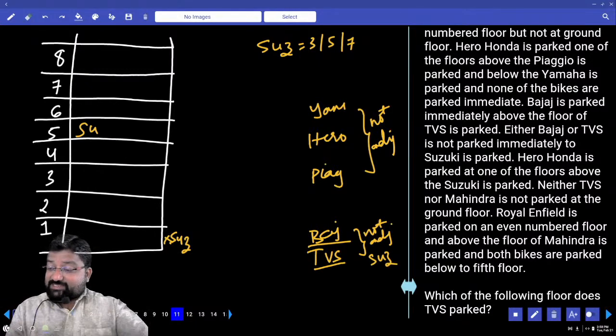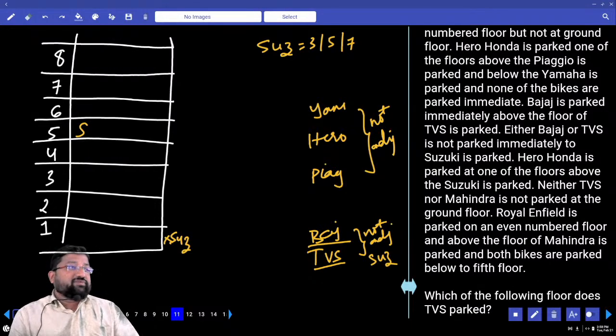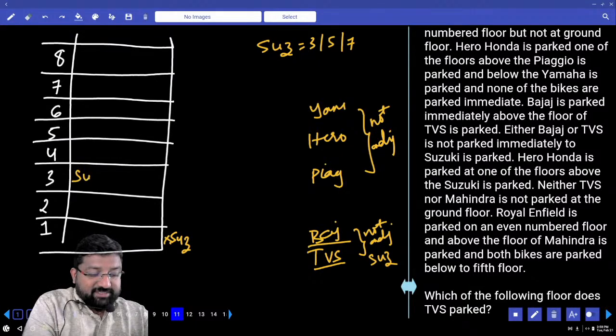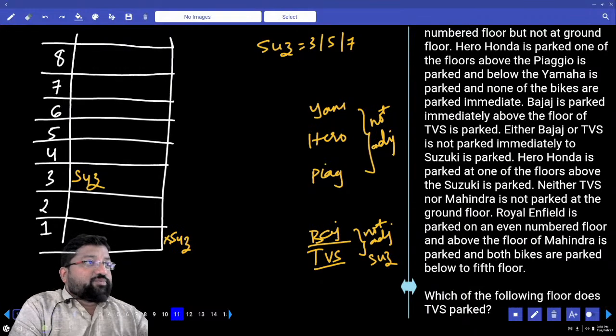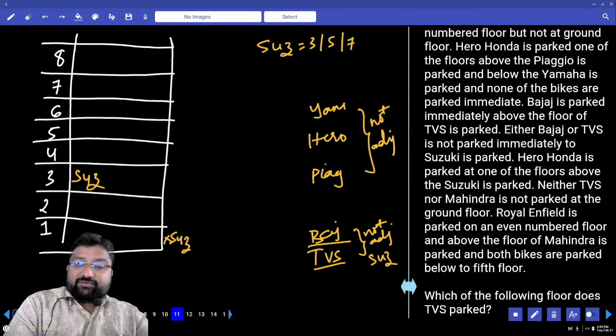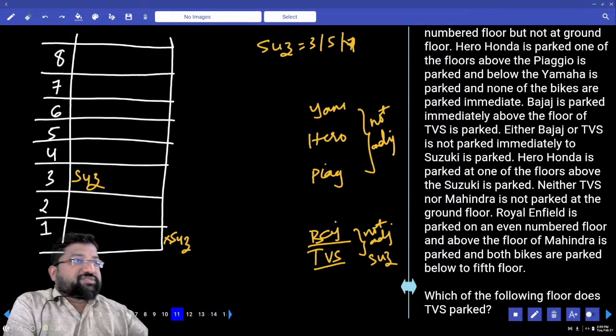Because clearly he says, read what he said. Hero Honda is parked on one of the floors above Suzuki is parked. Now can I go for Suzuki in 3rd? Yes. Tell me, how many possibilities for Suzuki? 2 possible. I can go for Suzuki in the 3rd floor or I can go for Suzuki in the 5th floor. That means 7th floor is not at all a possibility for me for Suzuki.